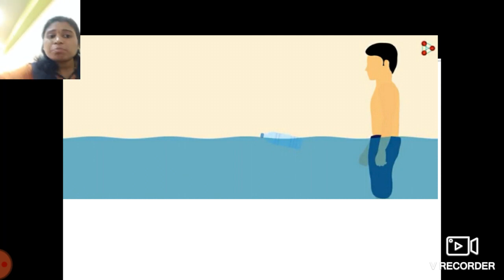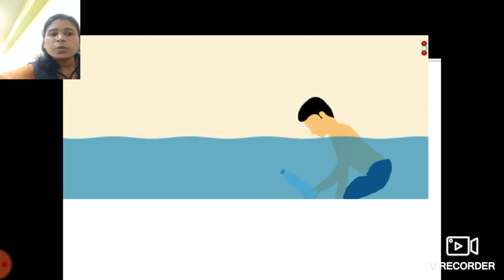Now push this bottle deeper inside the fluid. You will feel more force against your hand.